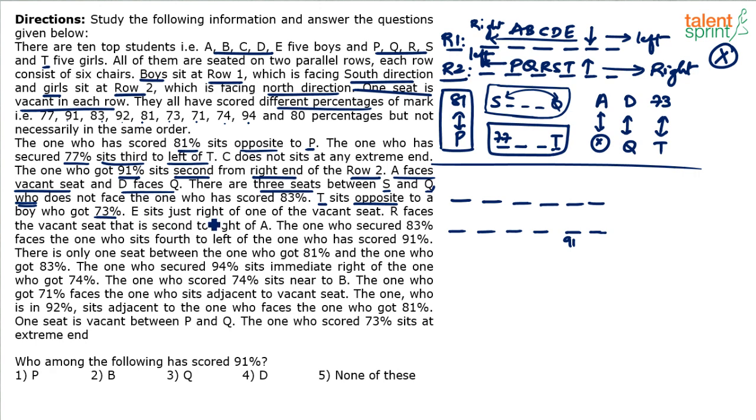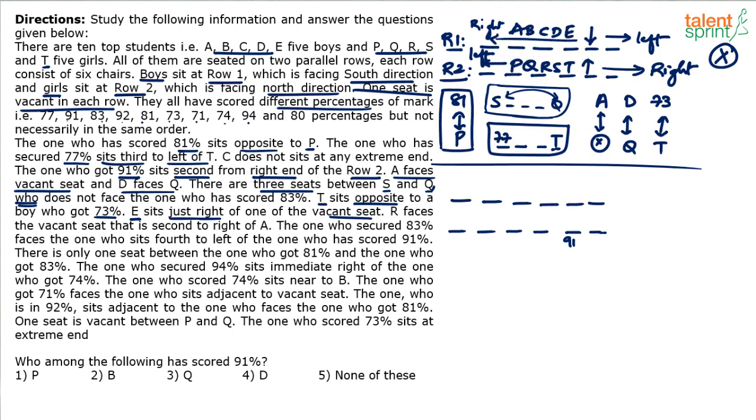E sits just right of one of the vacant seats. Just means what? Immediate. Just right is immediate right. So E sits just on the right hand side of one of the vacant seats. Remember, E is in the top row. Top row guys are facing south. So right for the top row would mean towards our left hand side.